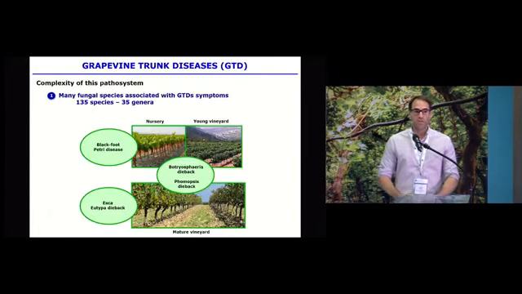So this pathosystem is really complex. Usually we talk about powdery and downy mildews, one causal agent associated with one disease. Here we have more than 100 species belonging to 35 genera. We have diseases affecting nursery and planting material, young vineyards, other diseases affecting mature vineyards, and we have others, such as Botryosphaeria and Phomopsis dieback, that are able to infect the plants in all the scenarios.